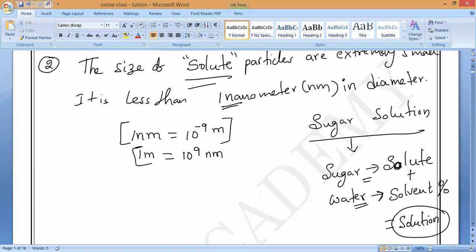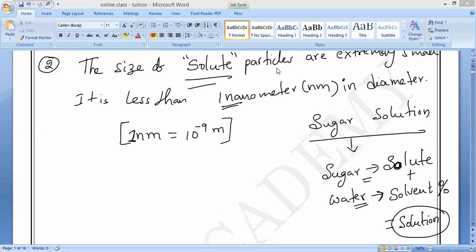That is why we don't want this one. Remember, 1 nanometer is equal to 10 power minus 9 meters. So that much extremely small it is. That is why we cannot see with our naked eye. Is it okay, all of you? The second point you have to write: extremely small.